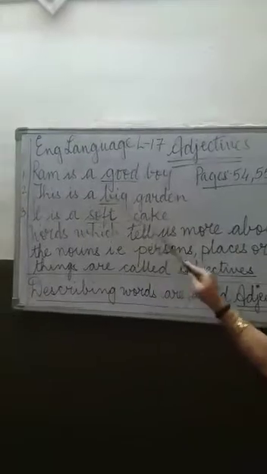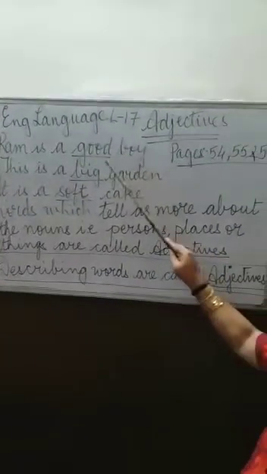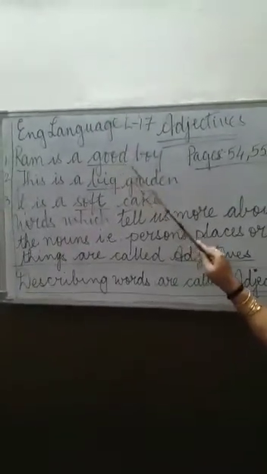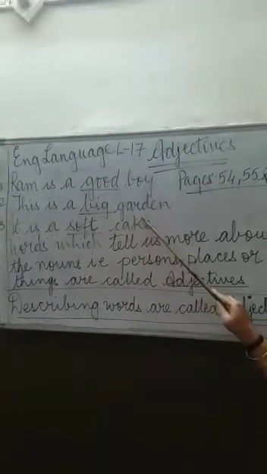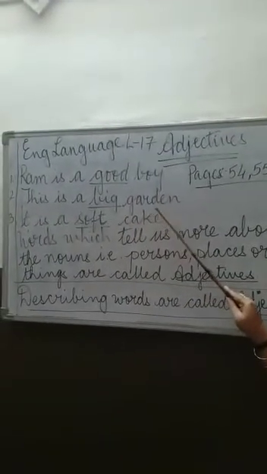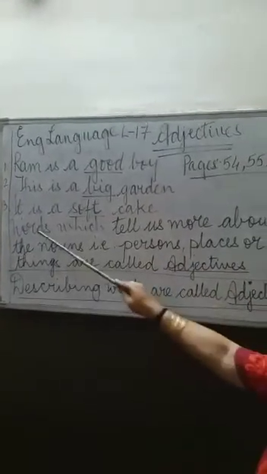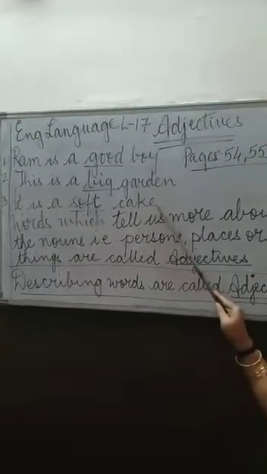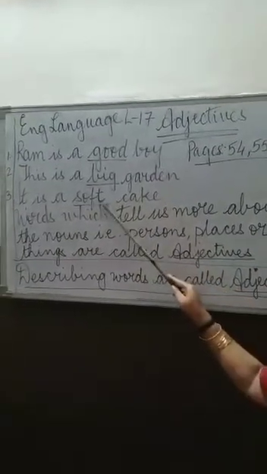Now in this sentence, boy is a noun. So Ram, what type of boy is he? He is a good boy. So good is the adjective, describing what type of boy he is. Second sentence, this is a big garden. It is describing the garden. What type of garden? It is a big garden. Third, it is a soft cake. What type of cake is it? It is describing the noun cake. What type of cake? Soft cake.